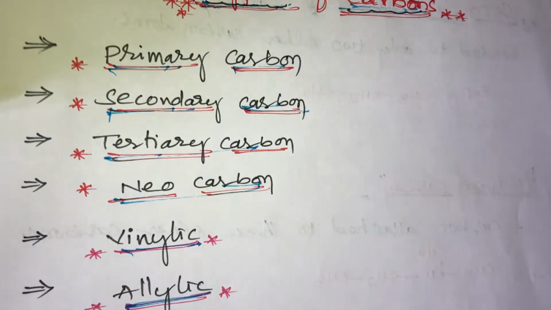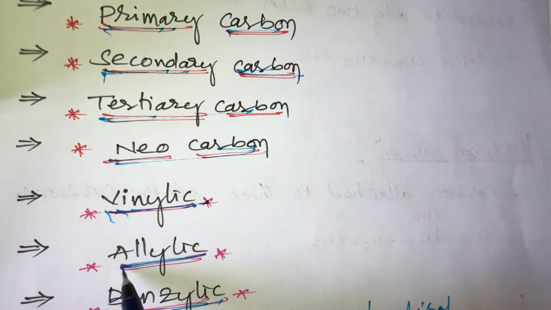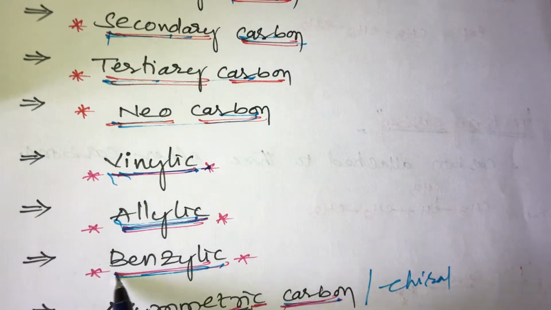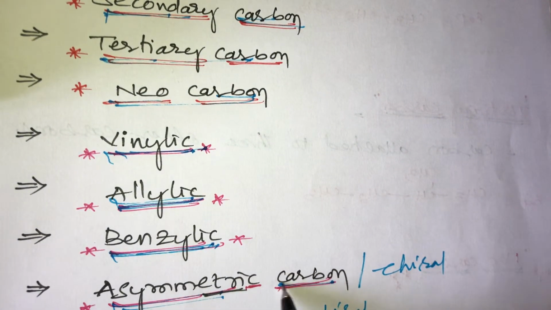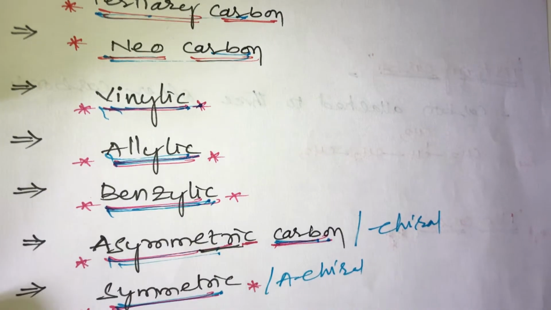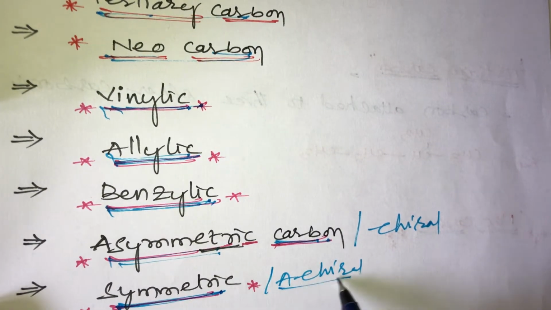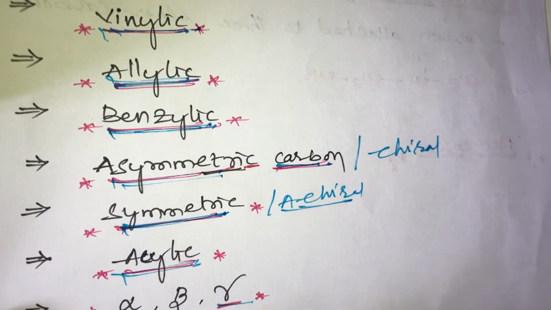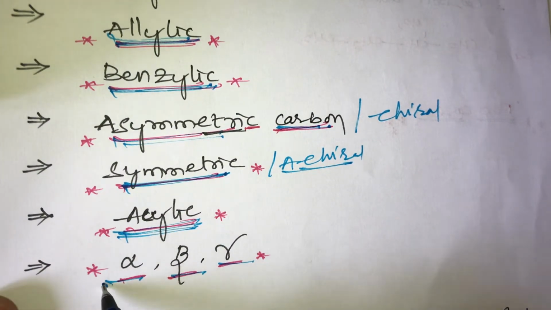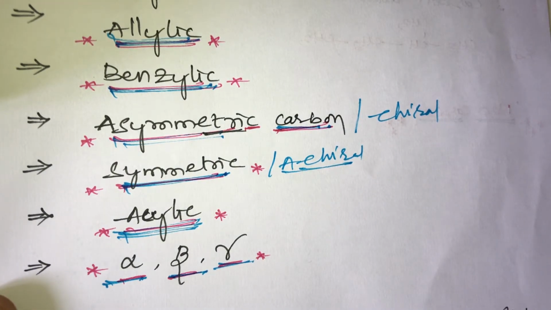and neo carbon, and another one is vinylic carbon, allylic carbon, benzylic carbon, and asymmetric carbon or chiral carbon, and symmetric carbon or achiral carbon, and another thing is the alpha, beta, gamma carbon. These are the important types of carbons. We will discuss each and every one.